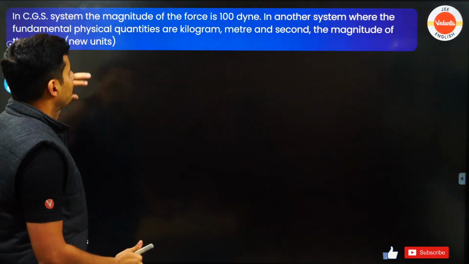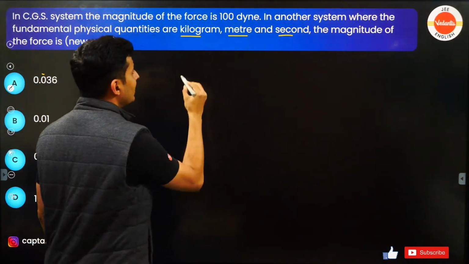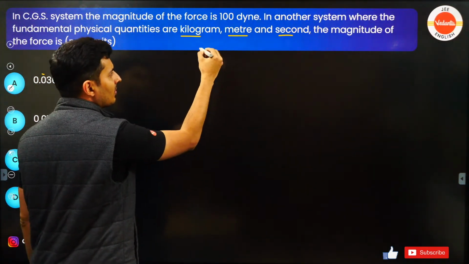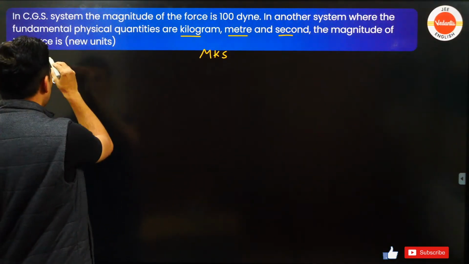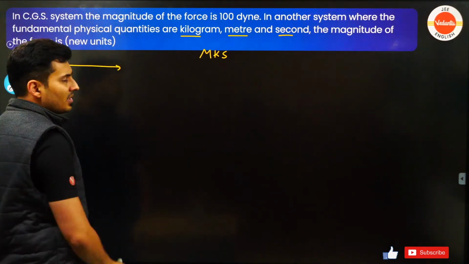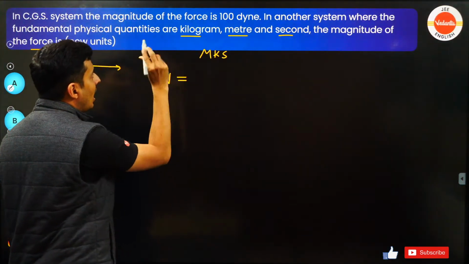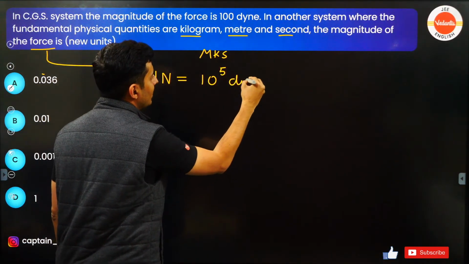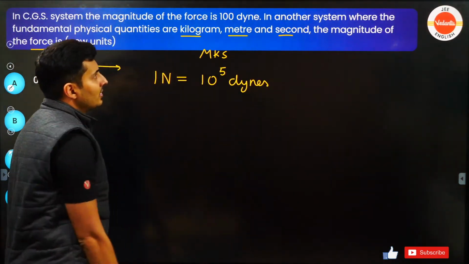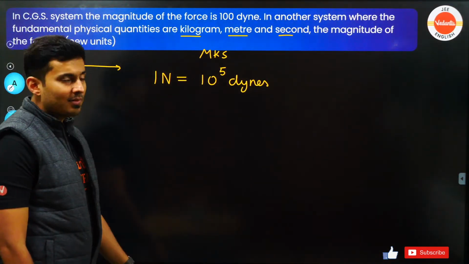Okay, so I just know kilogram, meter and second. This is the MKS system, right? In the MKS system, what is the unit of force? Newton, right? And 1 Newton is how many dynes? Basically, it is 10 to the power 5 dynes. Everybody agrees with this? So 1 Newton is 10 to the power 5 dynes.